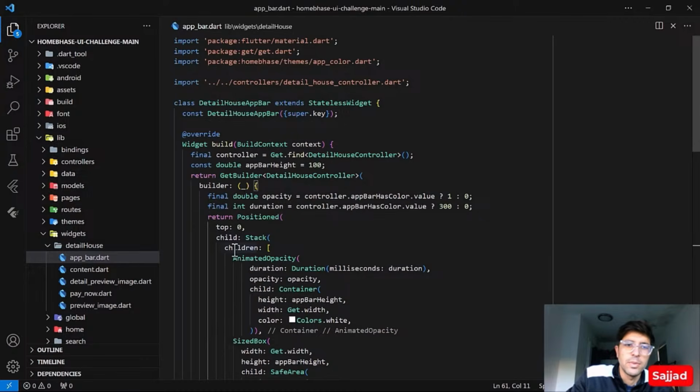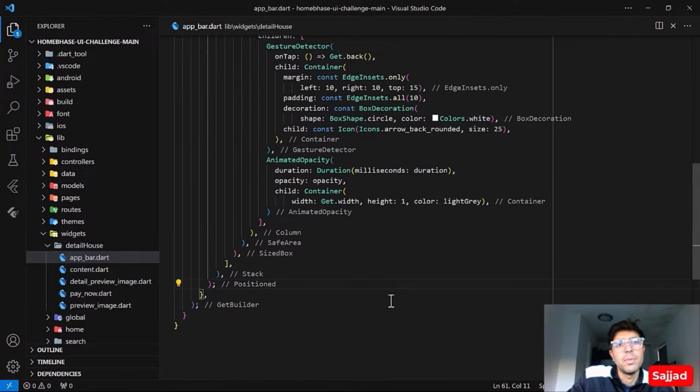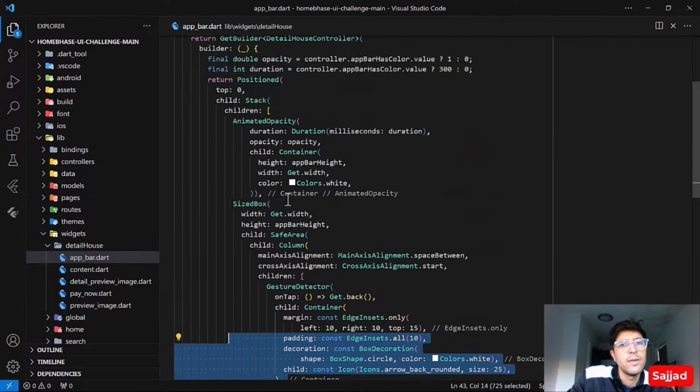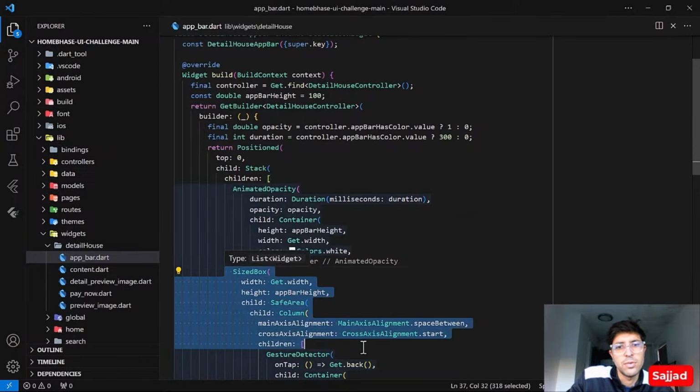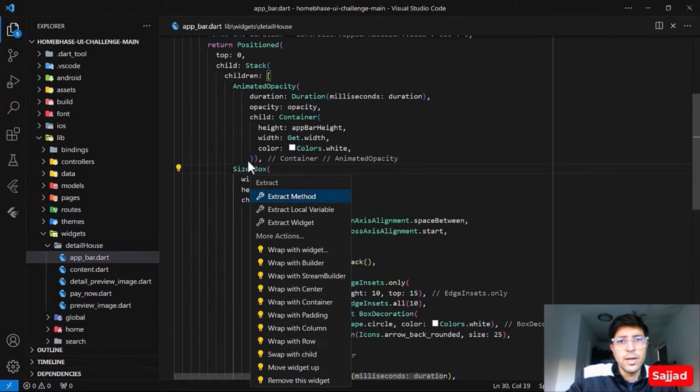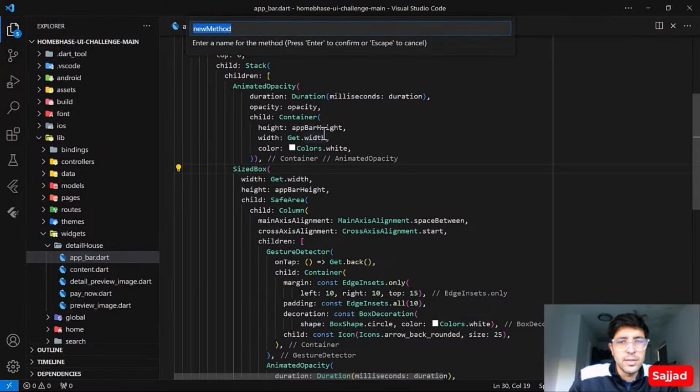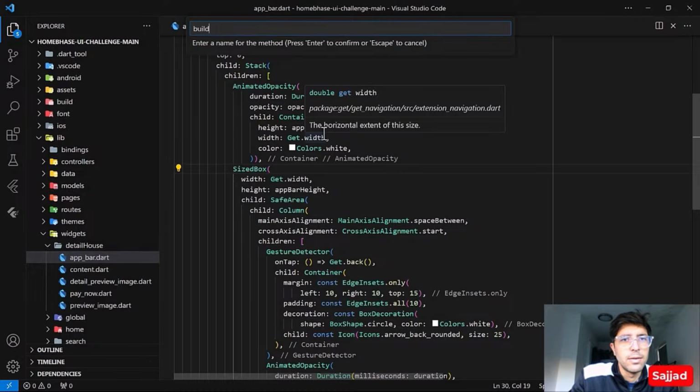Instead of having the whole code within the build method and defining each and everything there, what we could do is, for example, if this is the sized box and we are having something, extract this into a method and call it from outside, like build a sized box.